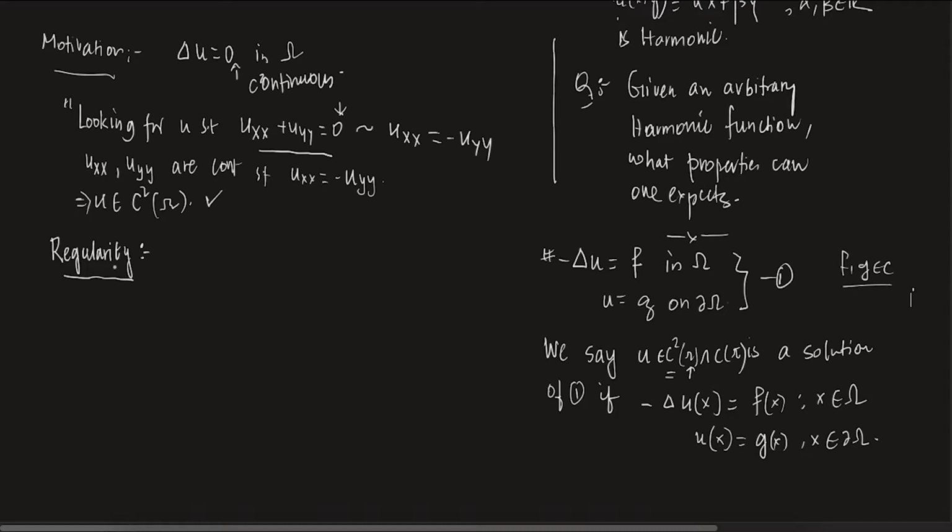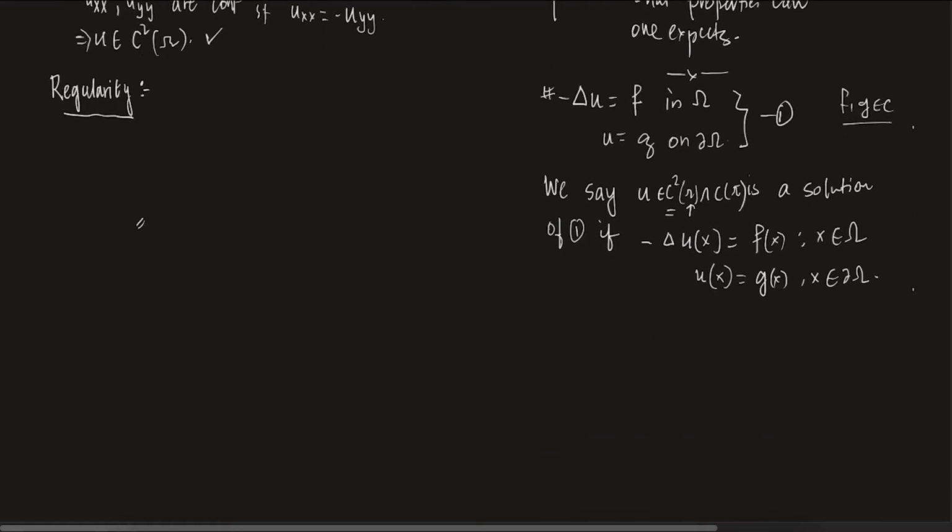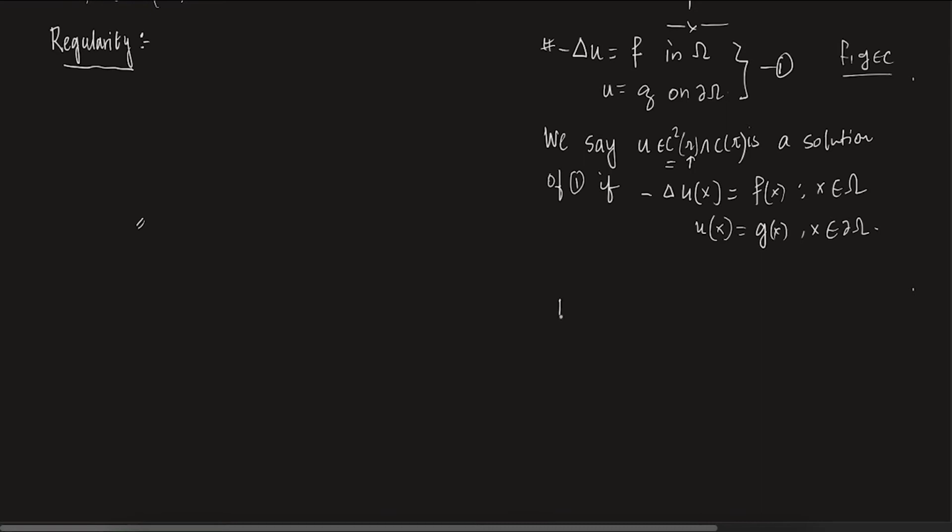Regularity is a very important property in PDE study. What it says is this: is it really a C2 function? Can you comment more on how smooth it is? From intuition, it is very clear, right? Let's say u is continuous in some interval I, and let us assume that u is C1 in the interval I. Vaguely speaking, not very mathematically, just think of regularity as how smooth these functions can be.